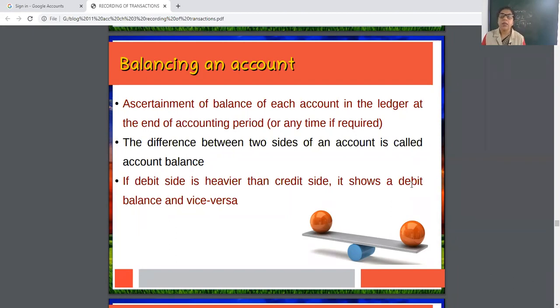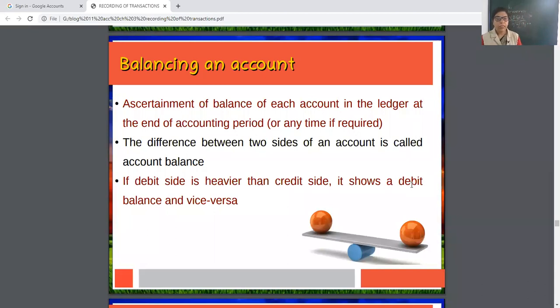See, generally the balancing depends on the size of the organization and the number of transactions. If the number of transactions are many and the size of business is big, then they have to balance frequently. And the difference between two sides of an account is known as balance of account or balance.